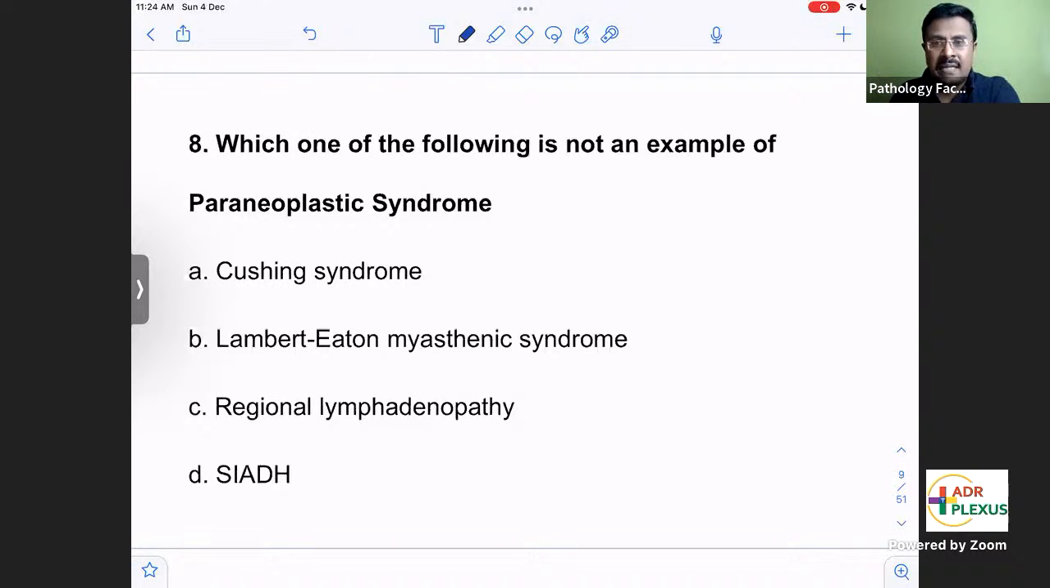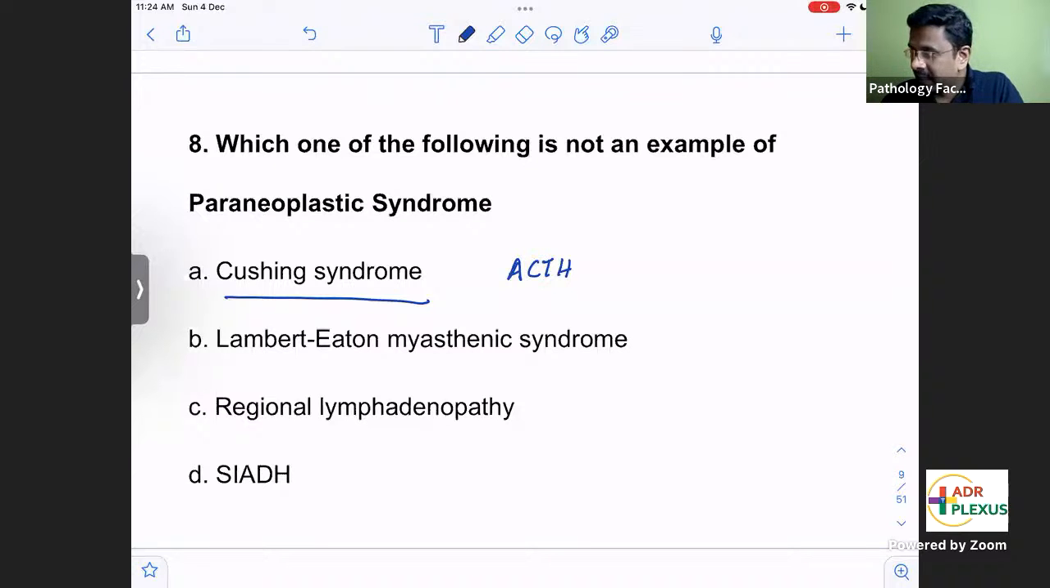So the first syndrome is Cushing syndrome, in a case of small cell carcinoma of the lung. You know that small cell carcinoma of the lung has a lot of paraneoplastic syndromes, because it produces a lot of hormones. When the cancer cells produce a lot of ACTH, adrenocorticotropic hormone, definitely the patient will have Cushing syndrome. So Cushing syndrome is not due to the direct effect of the cancer, but because of the hormone elaborated by the cancer. So Cushing syndrome in small cell lung carcinoma is because of ACTH.